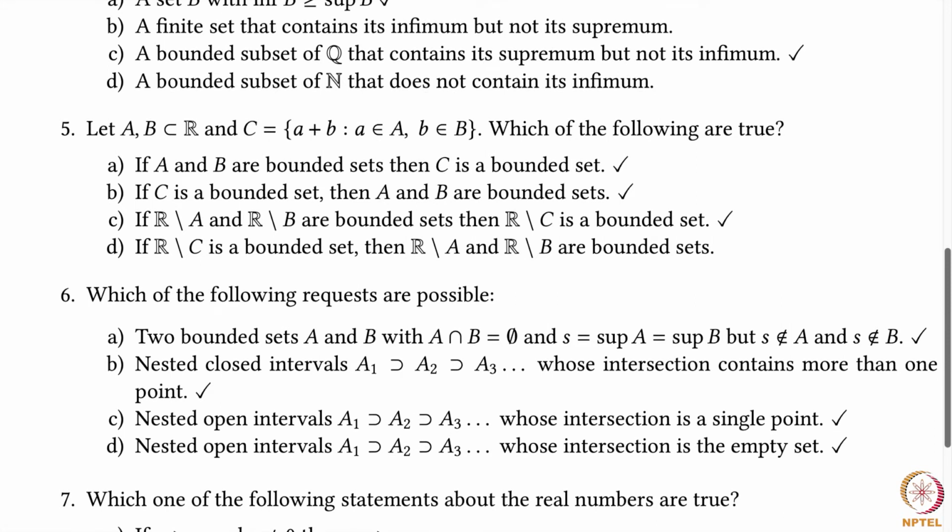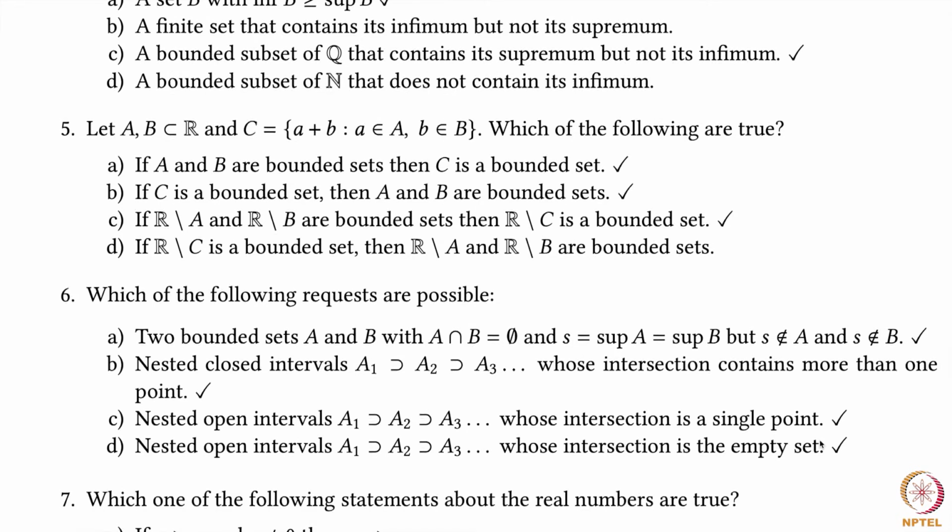Now, option B: nested closed intervals A1 containing A2 containing A3 whose intersection contains more than one point. Well, remember in our notation, this superset does not mean a strict superset. So it can happen that A1 equals A2 equals A3. That's very much allowed. So just take A1, A2, A3 to be the closed interval [0, 1], then the intersection is the closed interval [0, 1]. Next, nested open intervals whose intersection contains a single point. This is again easy. Just look at the open interval (-1/n, 1/n). The intersection of all these will be the singleton set {0}.